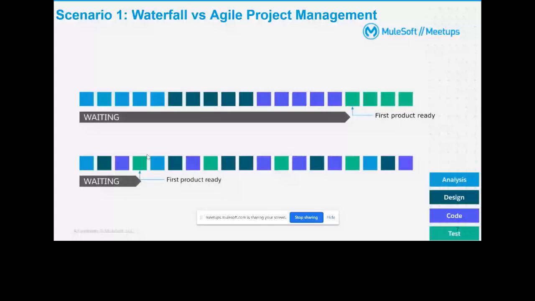In the first approach, we see less context switching. We are in the mode of analyzing for a couple of months, then in the mode of designing for a couple of months. But in the second approach, within a week, we are context switching across multiple phases. So here we need a lot of integration within a short span of time. We need to code, we need source control, we need to test it, we need to build it. That context switching is in the context of delivery and deployment, I'm saying.